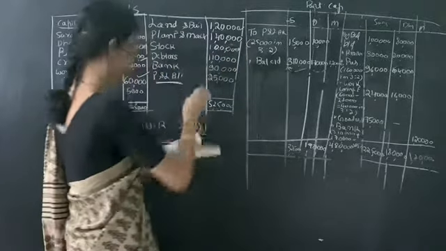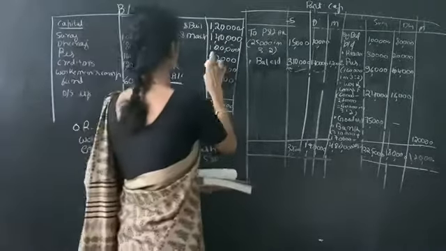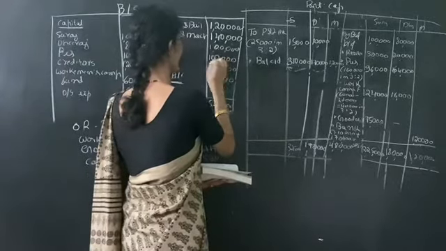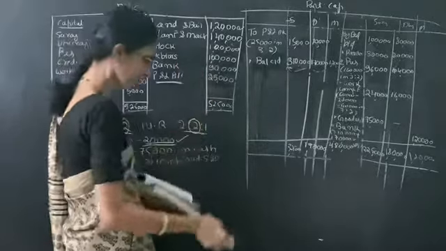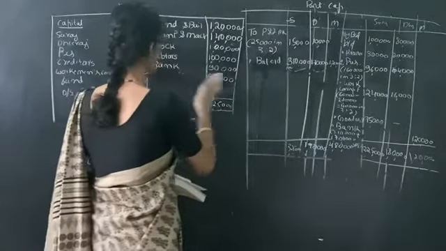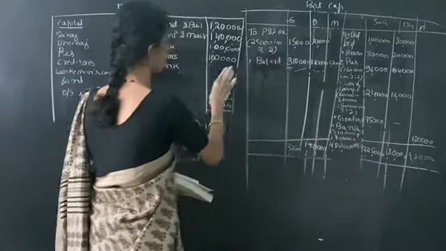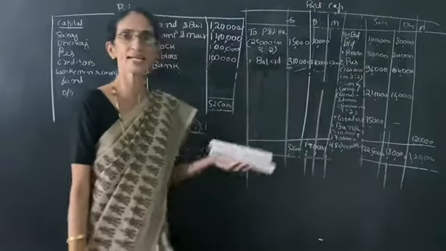Then debtors is given, it is 1 lakh. So instead of 1 lakh, here we have to write 1 lakh. So debtors 1 lakh. Then bank. So here don't write profit and loss account because it is already distributed.